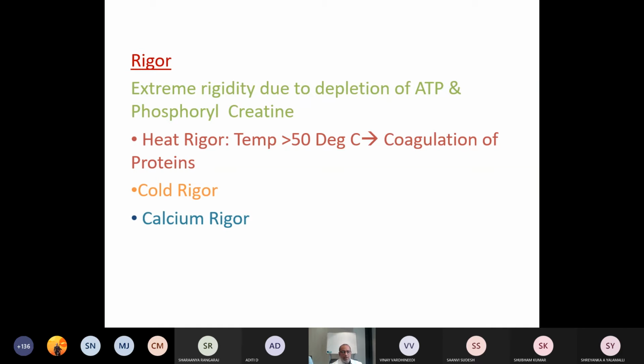I think next week Dr. Sumangala madam will talk about heart and muscle preparations, and she will talk more about rigor. Calcium rigor: there is sustained contraction due to elevated concentration of calcium, presenting as rigidity, which may be due to depletion of ATP as well as phosphoryl creatine.